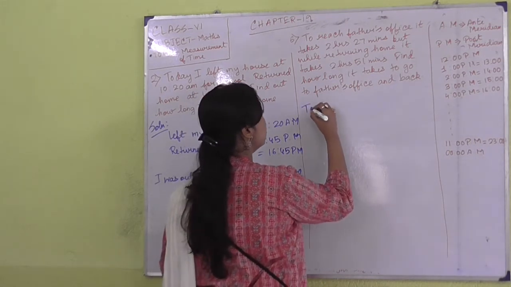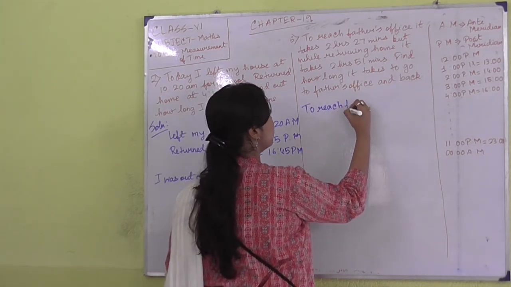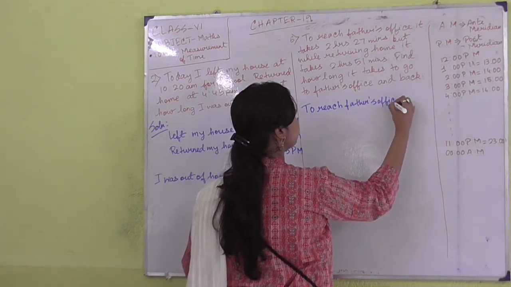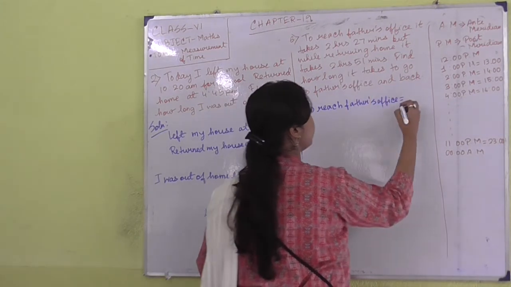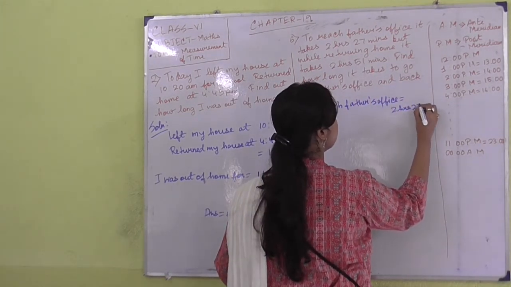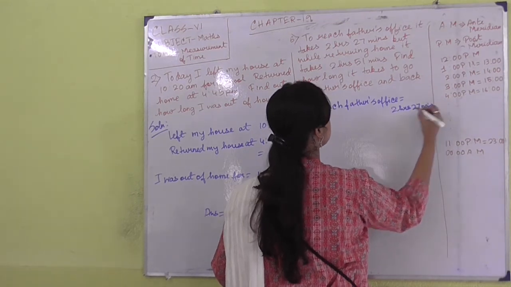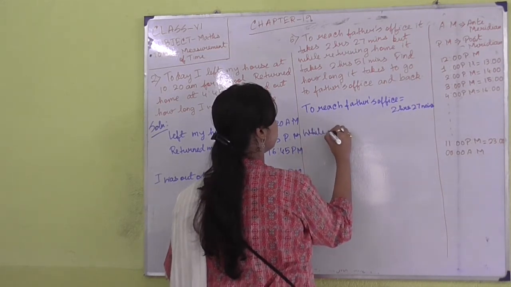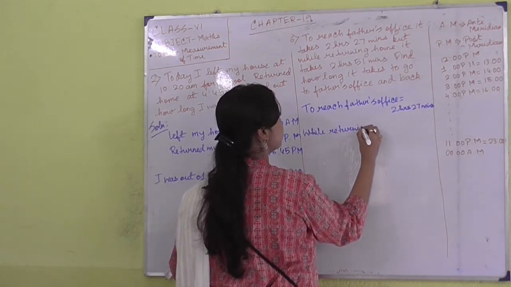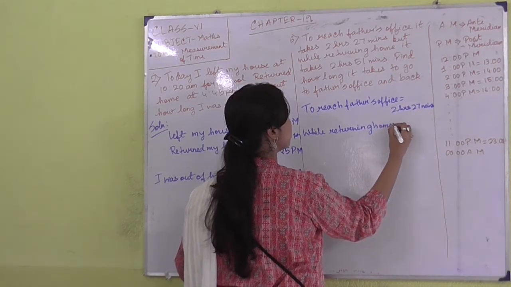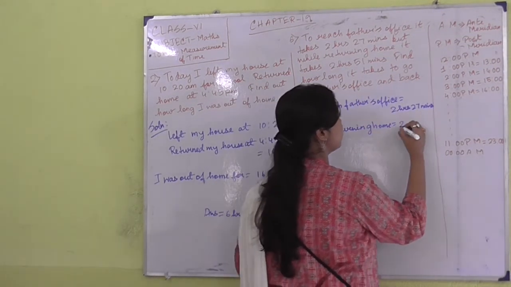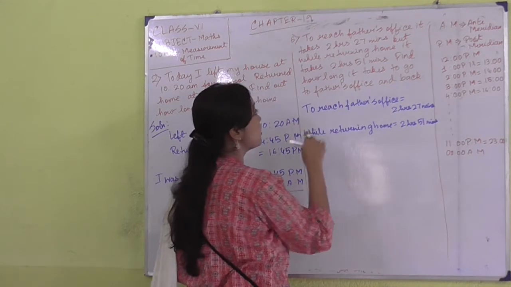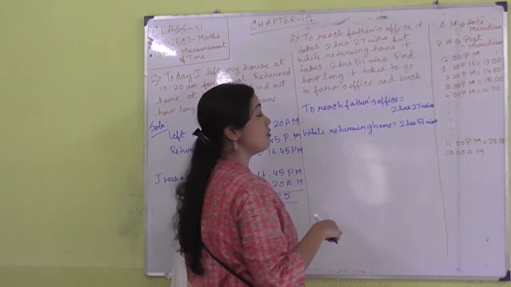That is, to reach father's office it takes 2 hours and 27 minutes, and while returning home from the office it takes 2 hours and 51 minutes. And it has been asked, find how long it takes to go to father's office and back.